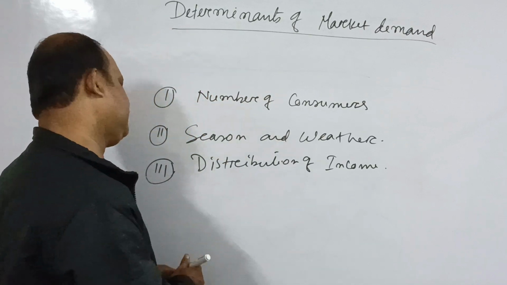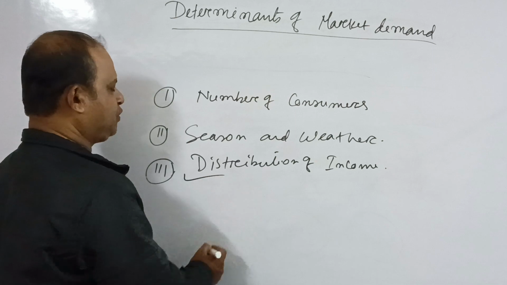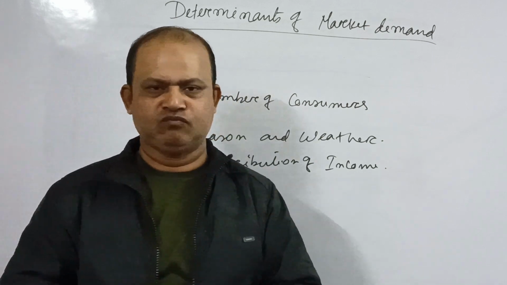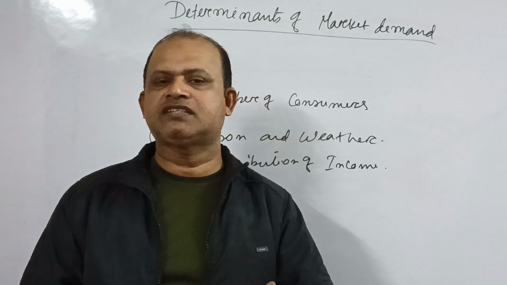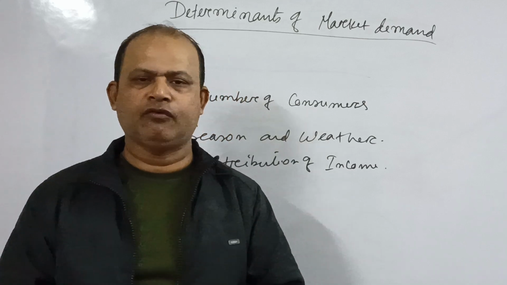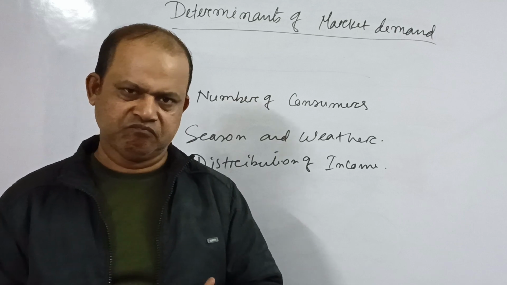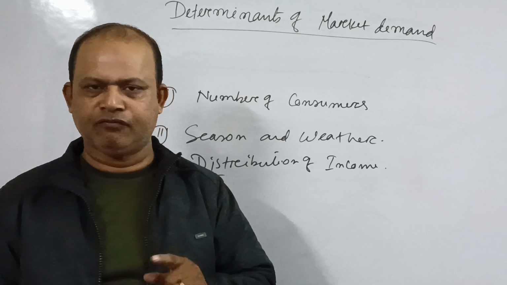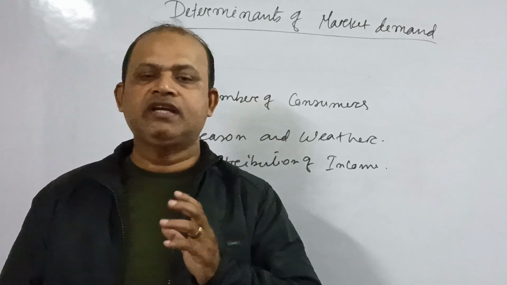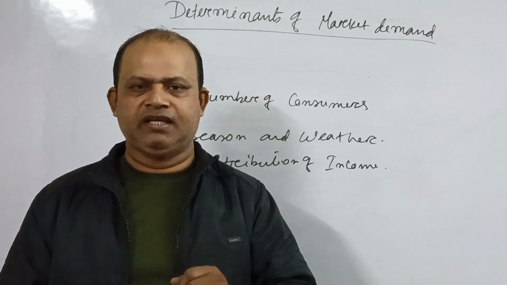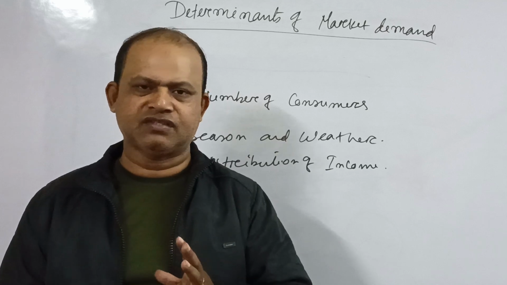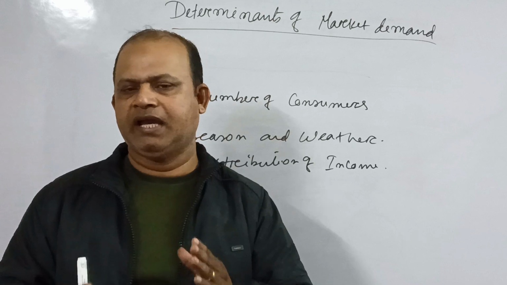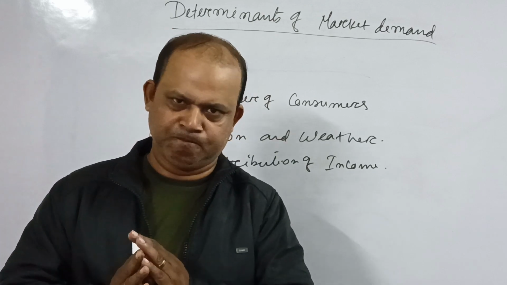And the third one is the distribution of income. When there is an equal distribution of income, market demand for a commodity is more. And when there is an unequal distribution of income, market demand for a commodity is less. Now, equal distribution of income means what? It means that everybody in the economy more or less has the income and can demand that particular commodity.